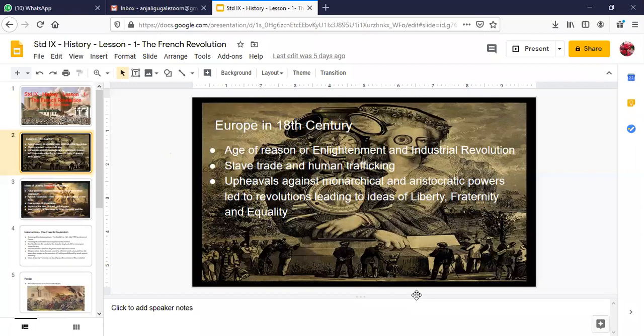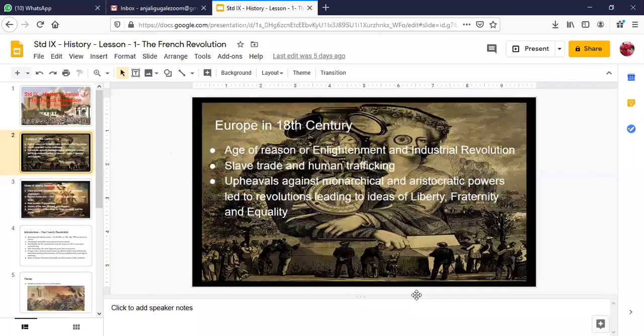Children, in your previous lesson, you have studied what plantations are. You already know that with the coming of the Industrial Revolution in Europe, they cleared forests, and especially the oak trees were valued because of their durable timber for building ships. So with the clearing of too many forests, they started building ships, and they also needed markets for selling the finished goods from their mass production in the industries, and raw materials.